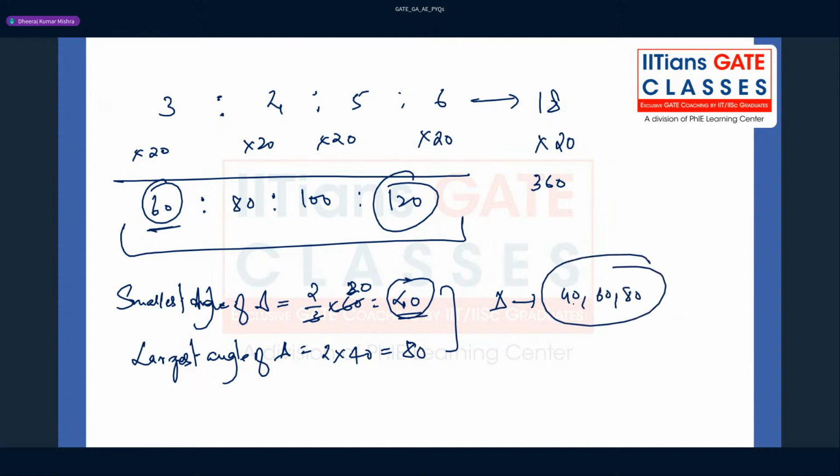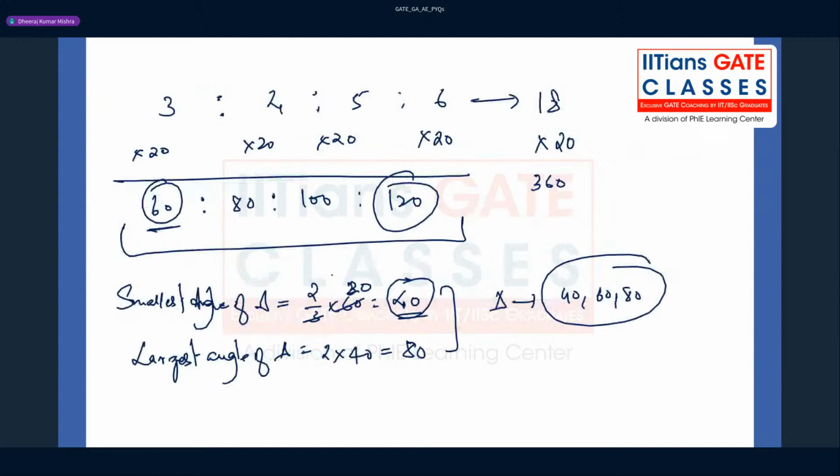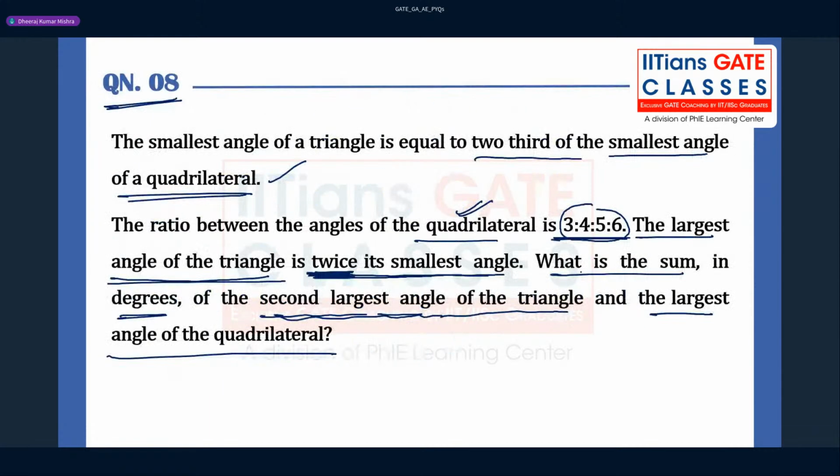Okay. I think Sahil, now it is correct. The only missing point was that I took this as thrice. Please correct it. So 40, 60, 80. Now coming back to the question, what they are asking is, what is the sum in degrees of the second largest angle? So what is the second largest angle here?